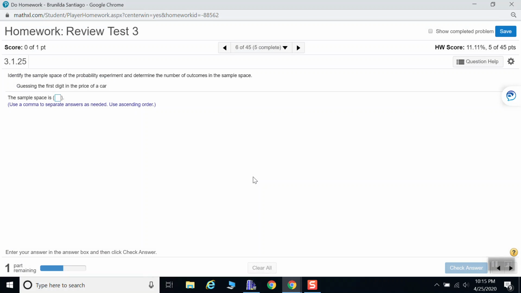Identify the sample space of the probability experiment and determine the number of outcomes in the sample space. Guessing the first digit in the price of a car.